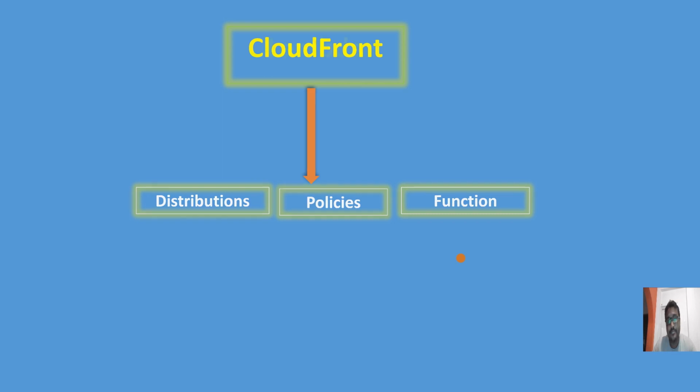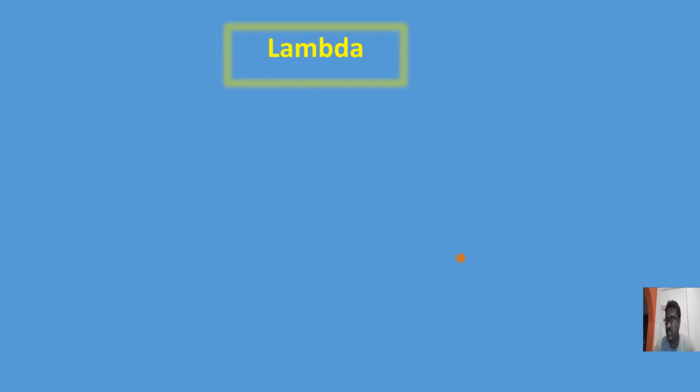Okay guys, and next will come Lambda. This is one more important feature provided by AWS, which is serverless architecture. In AWS there are many serverless things, like Lambda, and one more is Project, which I will talk about in my next slide with more details. As the name itself says, serverless means without a server. If you want to execute your application, then you can utilize this Lambda function.